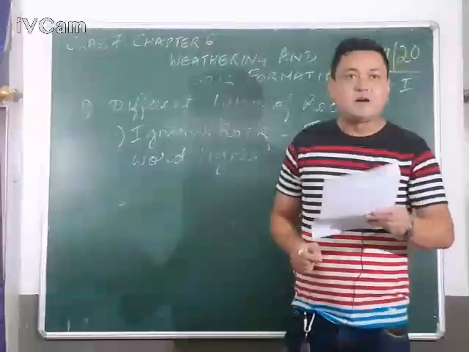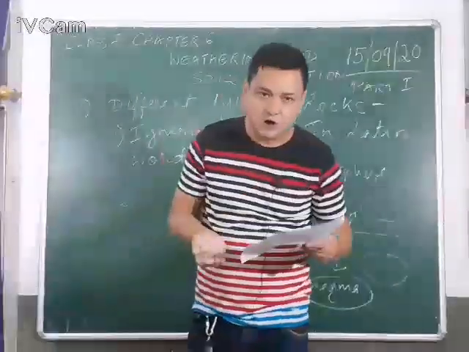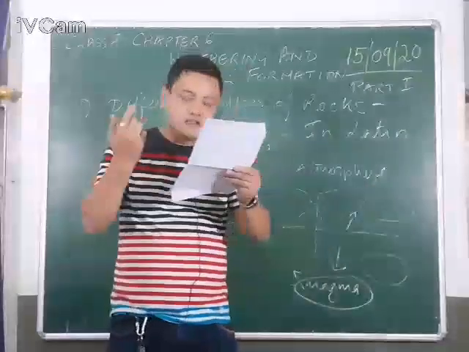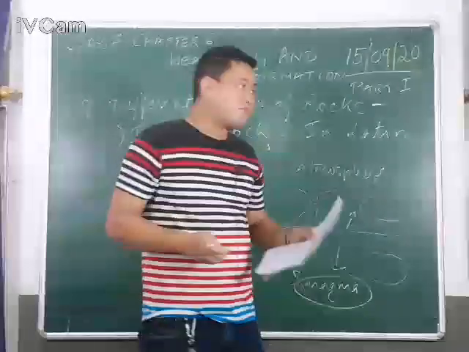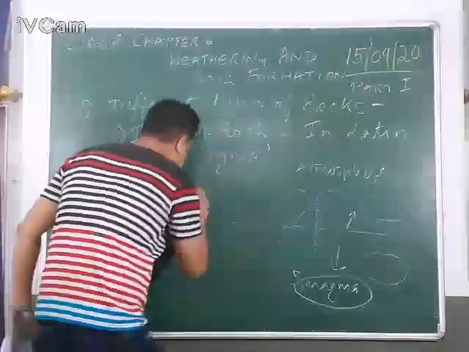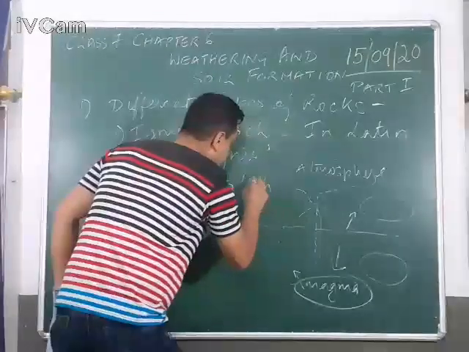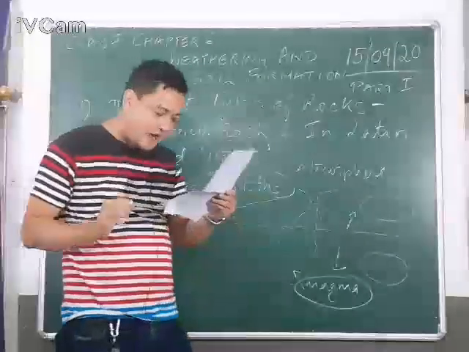Igneous rocks are the parent rocks. Now, whenever we are talking about parent, who are the parent? Father and mother, okay? So, igneous rocks are the parent rocks, meaning original rocks, or protolith. They are also called protoliths. You remember that?